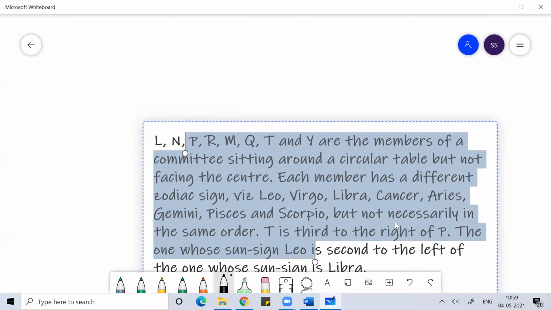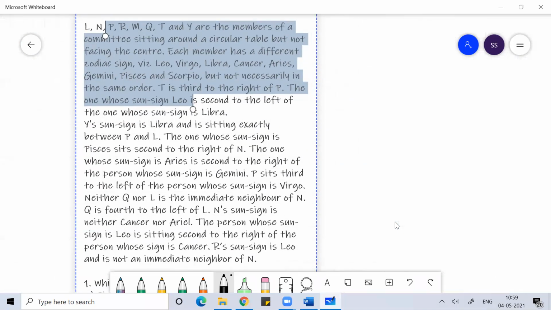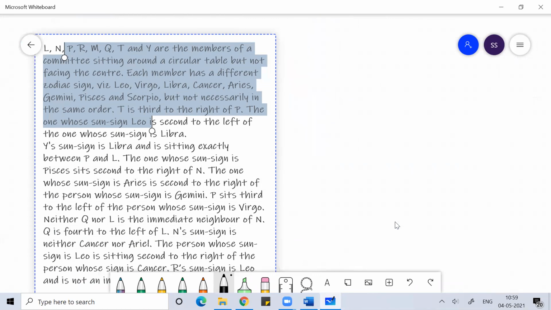I really expect that you have read this problem. Has anyone solved this problem?